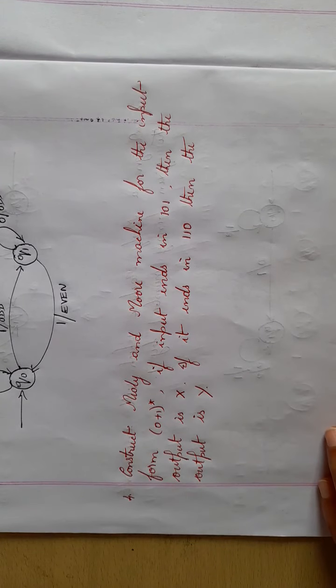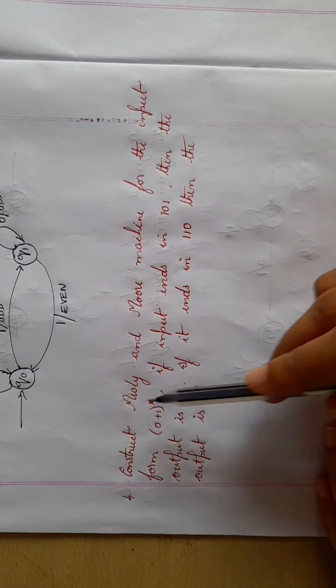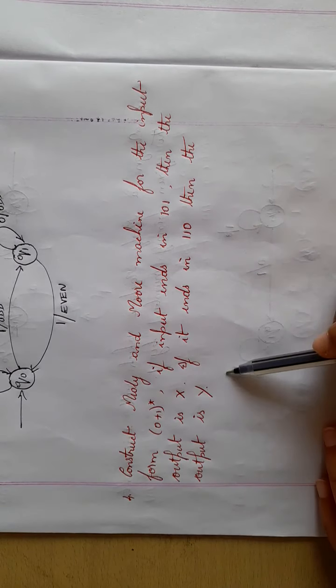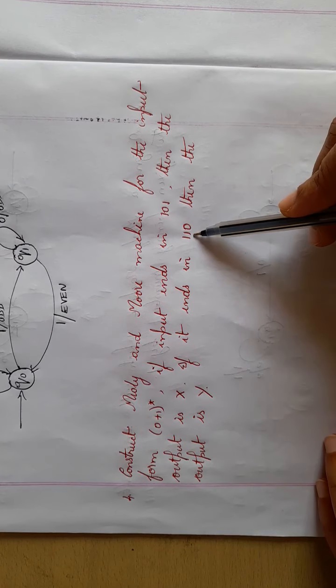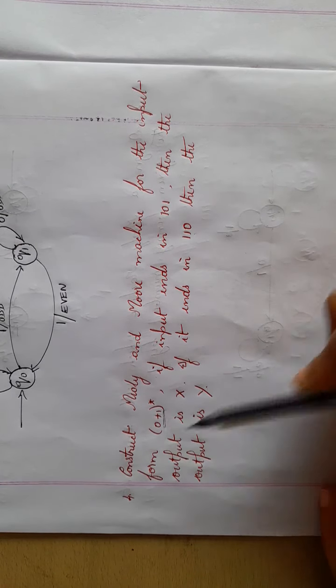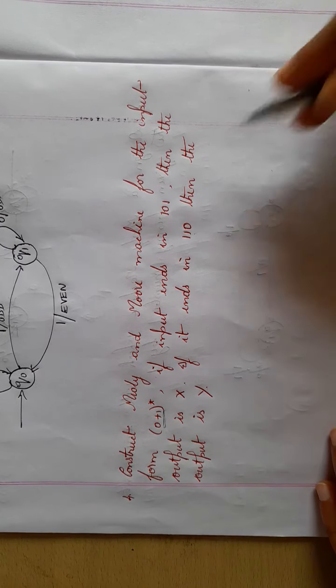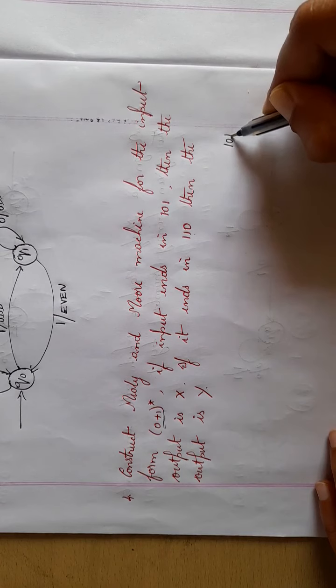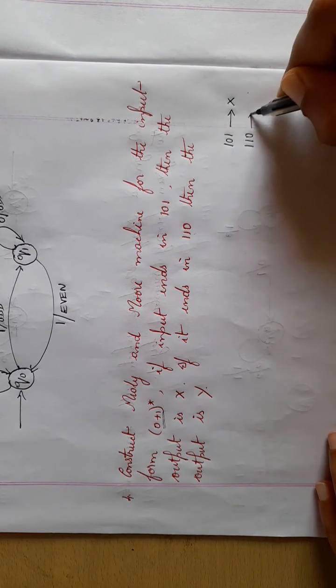You have one more example. The question is, you have to construct a Mealy machine and then a Moore machine for this. The question is with respect to substrings. It consists of inputs zeros and ones, and the condition is, if it ends in 101, then the output will be X, and if it ends in 110, then the output will be Y.